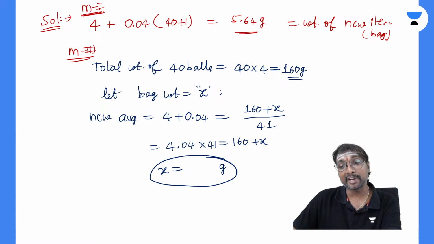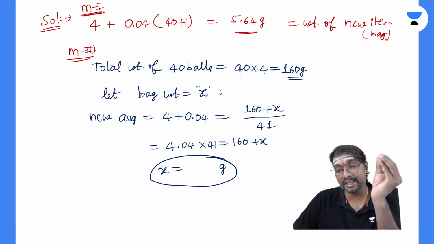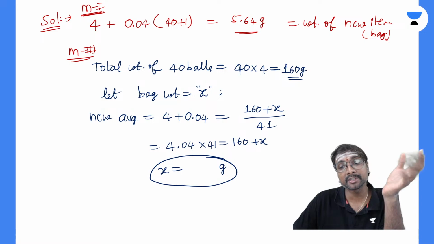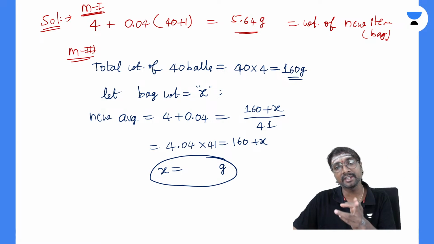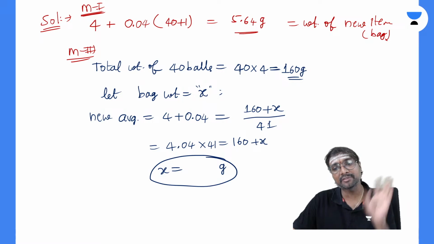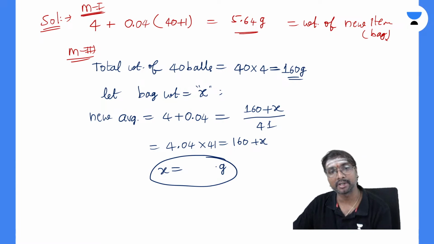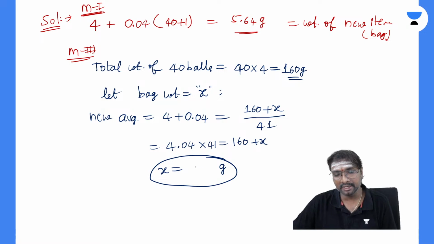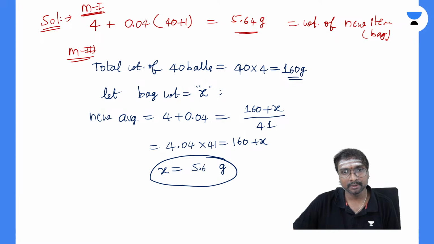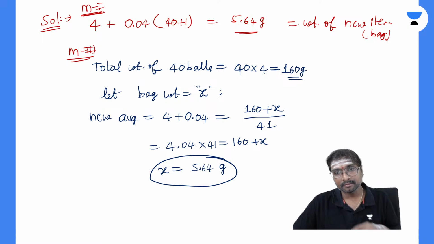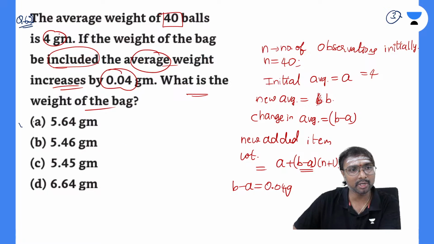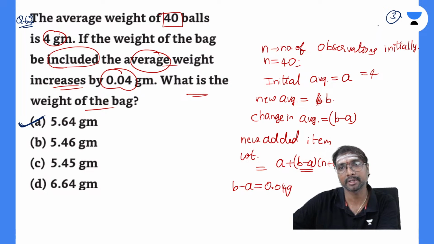So why does it become 41? Because 40 balls are there and one bag weight also. Total 41 items it has become now, right? So 160 is the balls weight plus the bag weight. The additional bag weight is x. So the total weight of 40 items plus the bag, divided by these 41 items, right? Then you will get the weight of this one, right? What x value will you get? Everyone here? 5.64 grams only. Which option is correct? Option A will be the correct option, everyone. Is it clear?